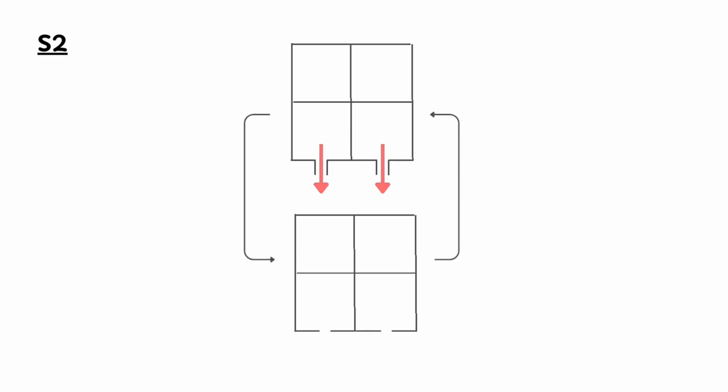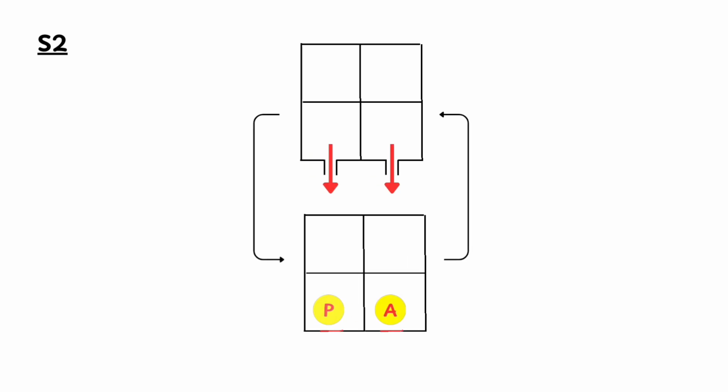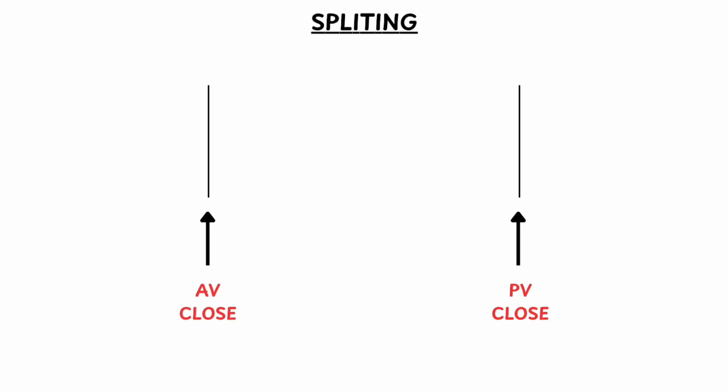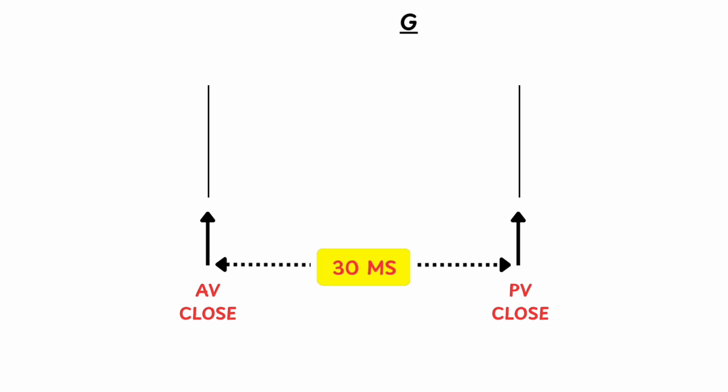Second heart sound. Second heart sound is known as S2, which occurs due to closure of aortic and pulmonary valve. It produces dup sound, which is best appreciated in aortic and pulmonary area. Splitting of S2, normally aortic valve closes first then pulmonic. Gap between closure of aortic and pulmonary valve is 30 milliseconds.